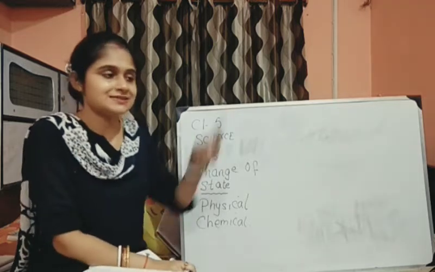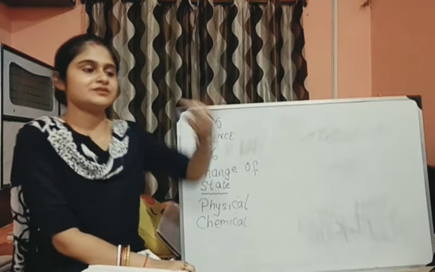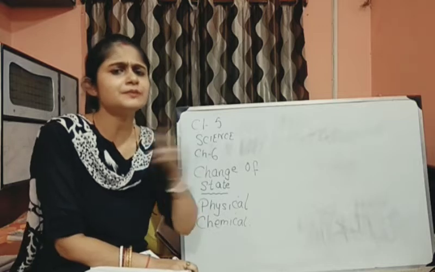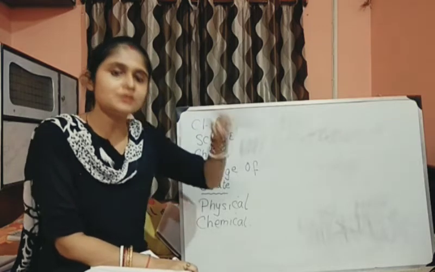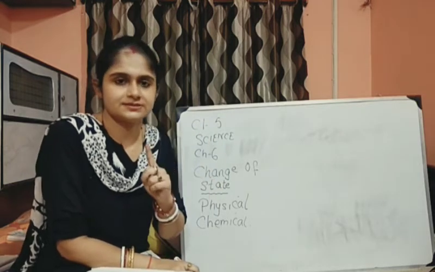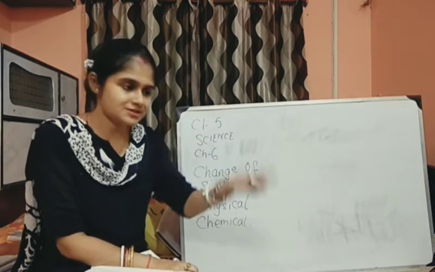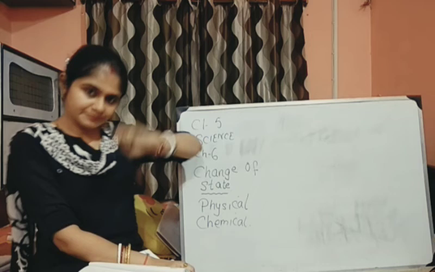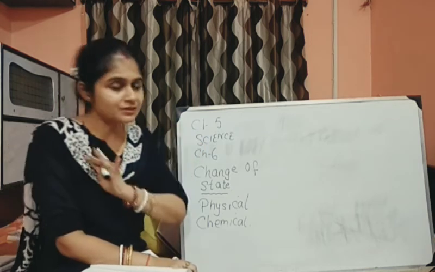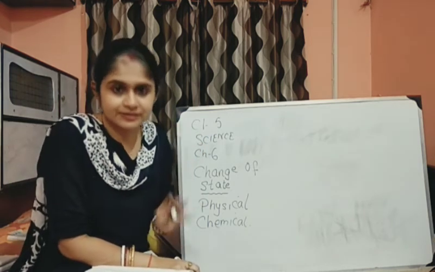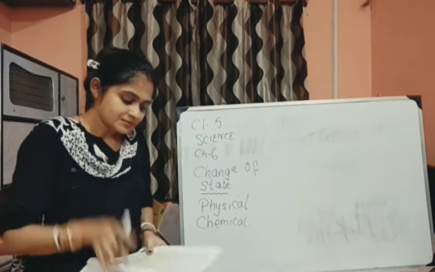What does this mean? It means I can change liquid to gas, gas to liquid. So it's not a permanent change. I can do both ways. That is physical change, right? Nothing new is coming up. I'm just changing from one form to another, not getting any new material. For example, water.